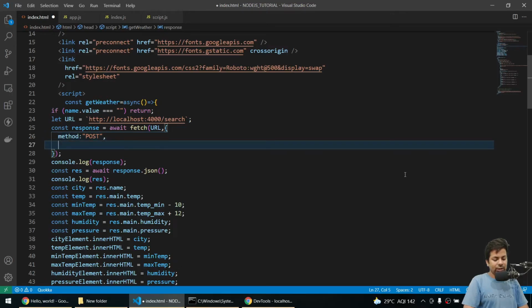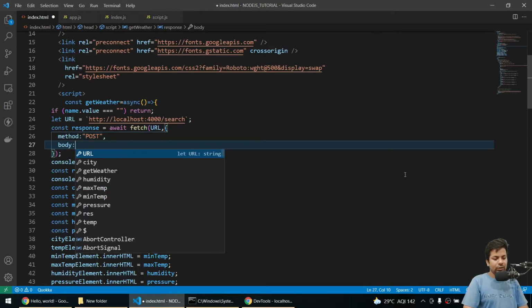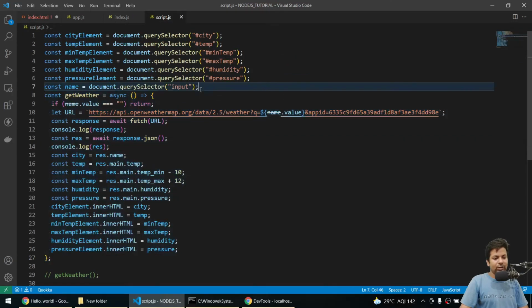Now here I'll give the body. So in body, I will come to the script tag. You can see I'm selecting the input tag. I'll select the input tag and send it back.